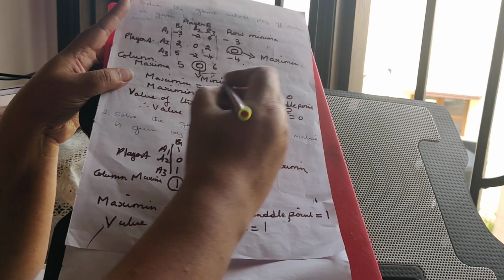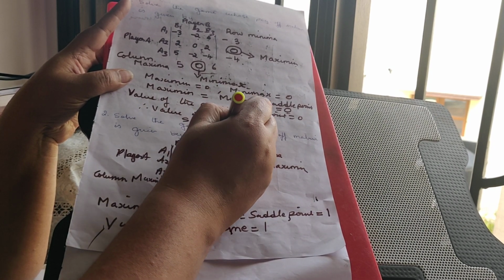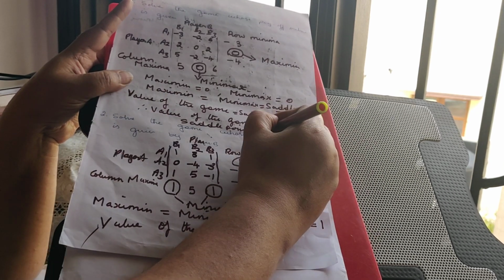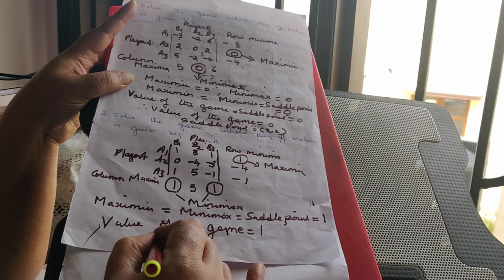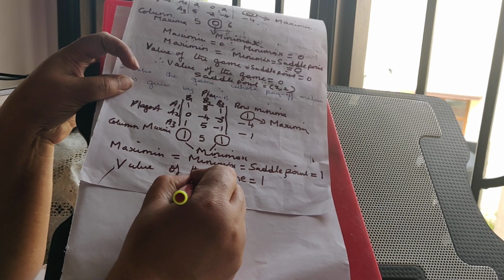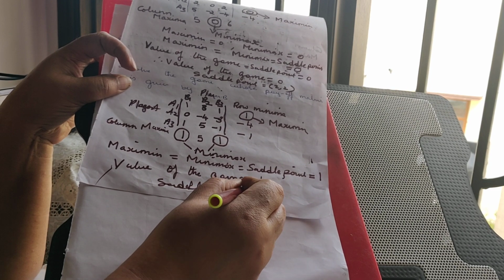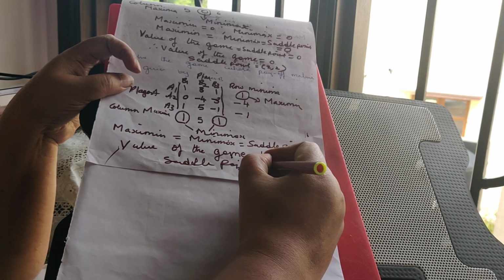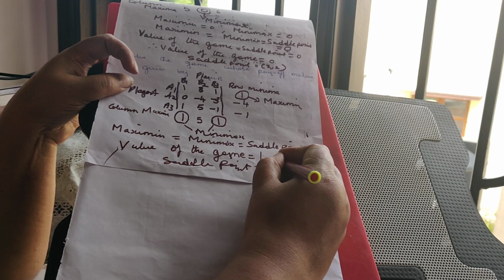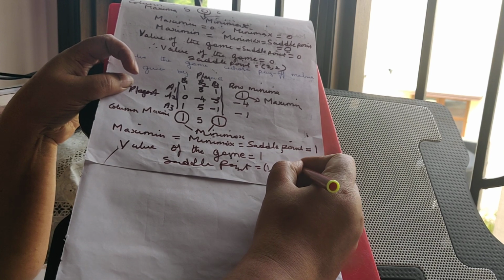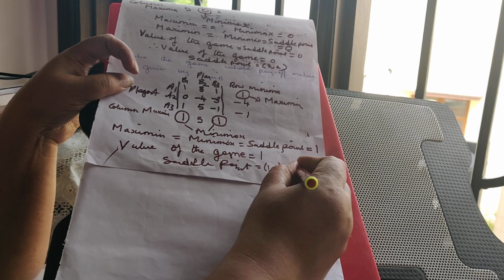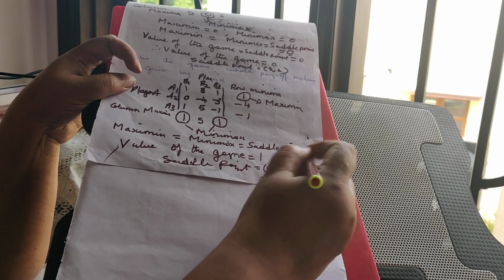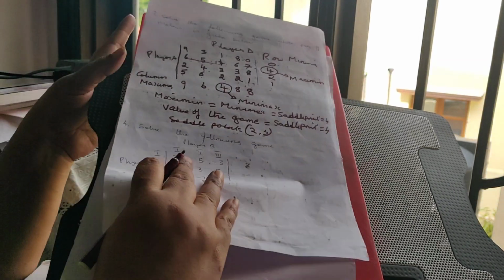Here also, if you want, you can write. So 0 is coming. So the saddle point is 0. Which row is it coming in? It is coming in the second row as well as the second column. Here also, there can be more than one saddle point. So here it is coming at 1, 1. Then it is coming at 1, 3. Then it is coming at 3. So now we'll go to the next one.